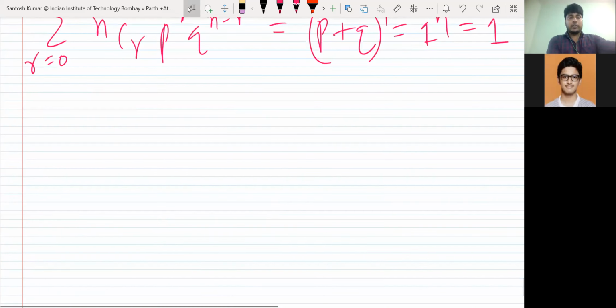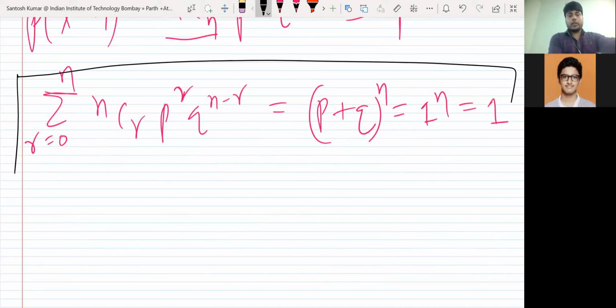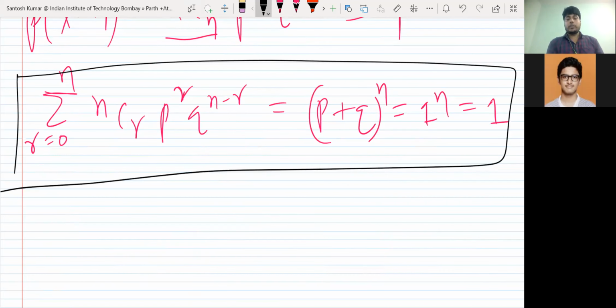So I added all, taking the summation over r from 0 to n. This is the binomial theorem formula, p plus q raised to power n, and p plus q was 1 because p is the probability of success and q is the probability of failure, and that will give you 1. So that was a verification for that distribution.